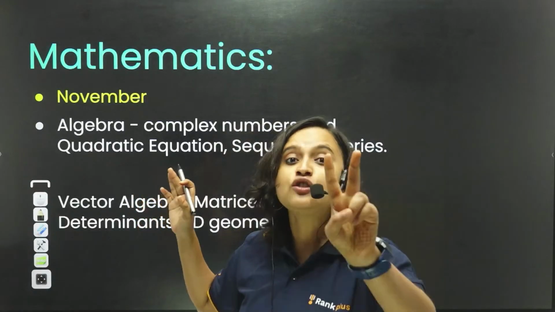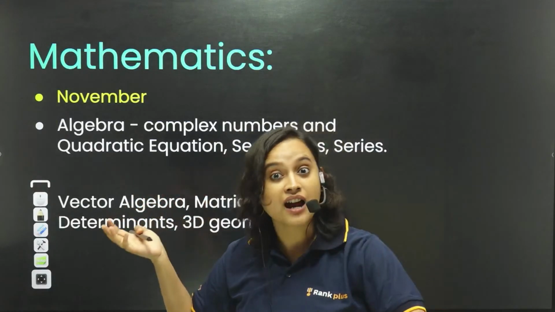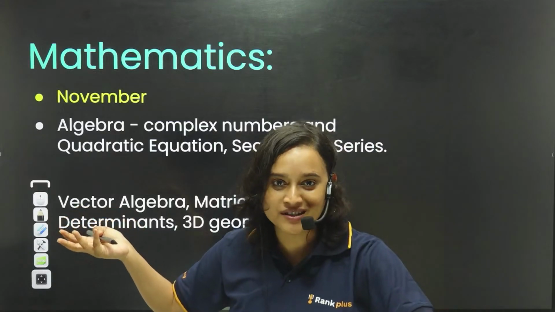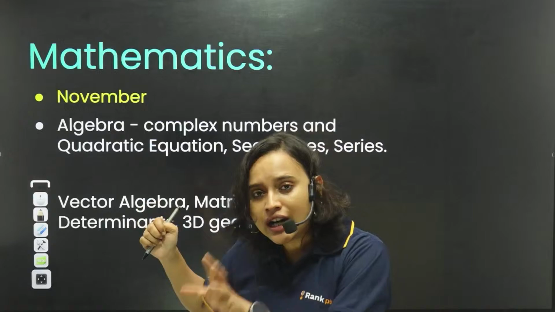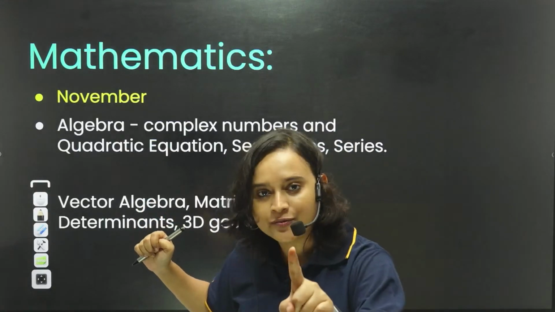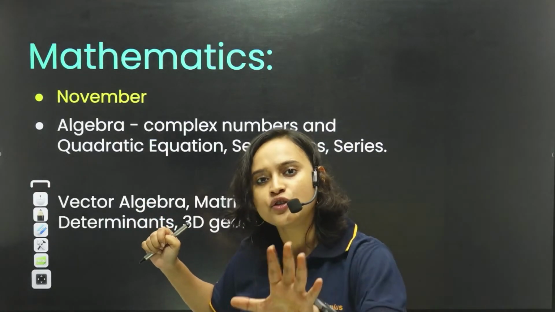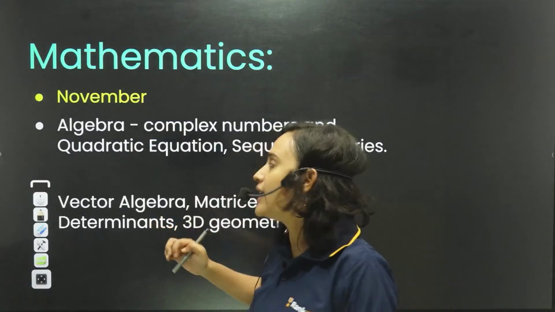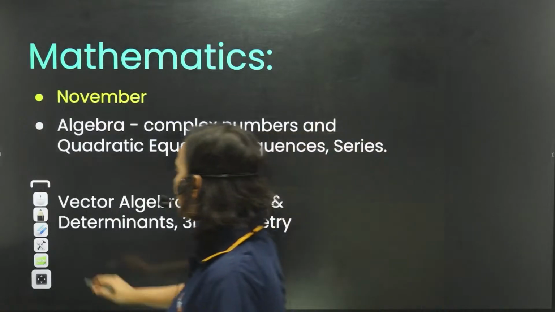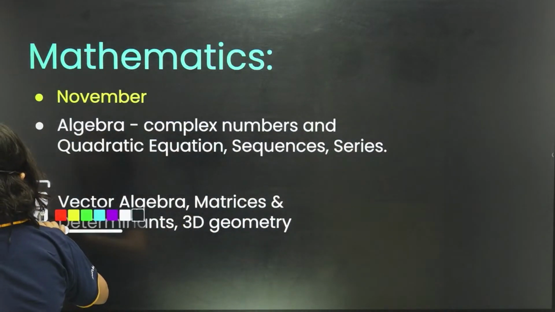Now, don't ask me 2 hours before your exam, ma'am, can I start now also and can I get 99 percentile? That won't be possible, right? But 2 months, I think you can do it. If not 99 percentile, you can still reach 95 percentile, and that is more or less enough for you to get a triple IT, enough for you to get an IT. So at least focus on that, everybody. So let us start, guys. Let us start, everyone.